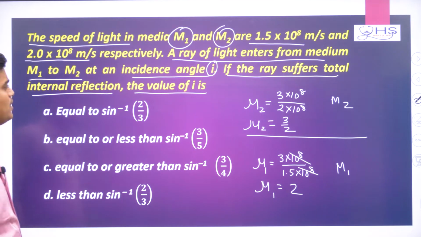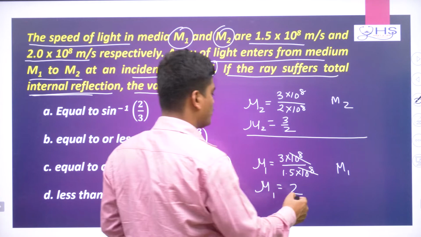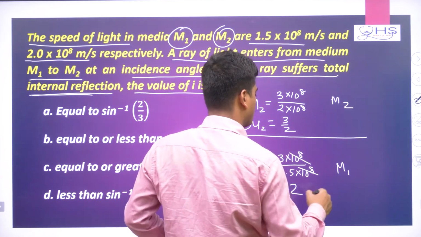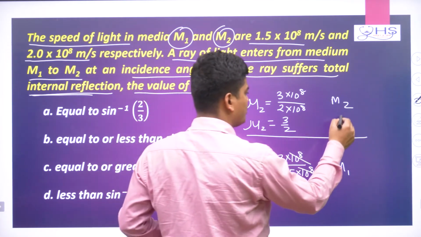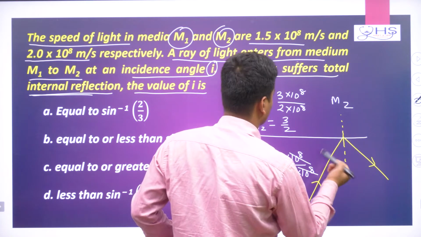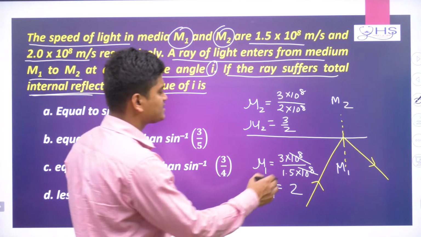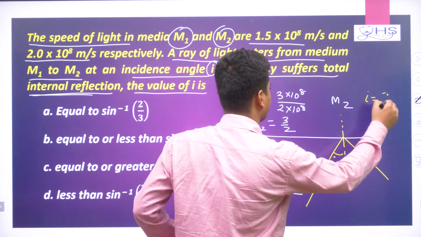Now they are telling that the light ray suffers total internal reflection. Suppose the light ray, in yellow color I am taking, is going from the denser medium to the rarer medium, then at this interface it is reflecting like this. Then after here what will happen? Now what is this incidence angle? This angle i they are asking, what is this i angle?